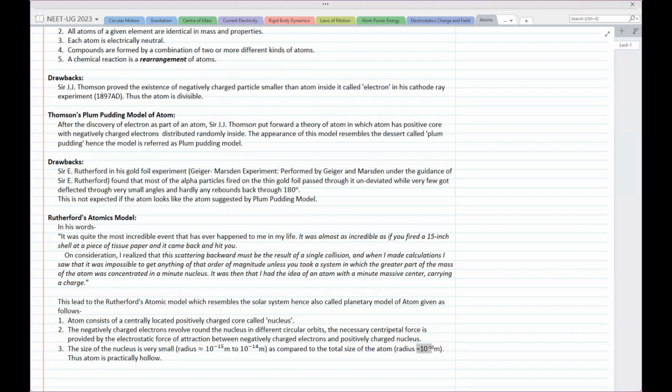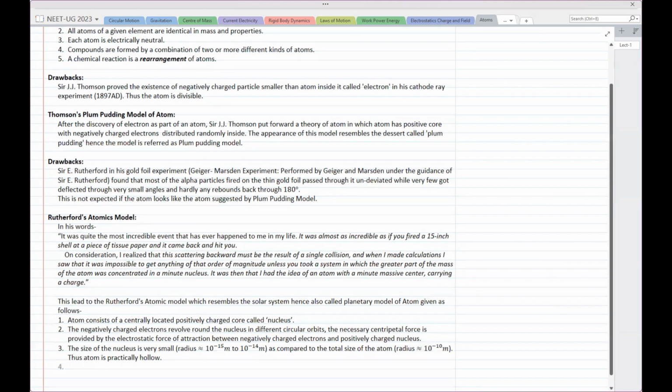Now, the total size, the radius of the atom, what is it? Here we are writing everything in order of magnitude, not exact values. It is of the order of 10 raised to minus 10 meter, so angstrom scale. Thus, atom is practically hollow. See, atom is the building block of material. Hence, what is inside the atom? There is nothing, just space.